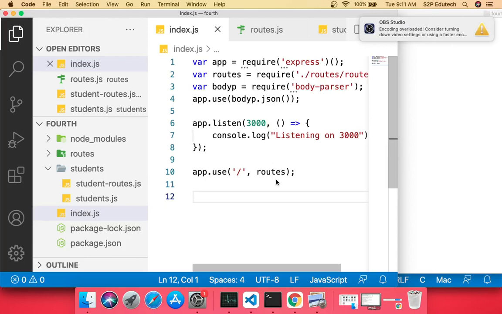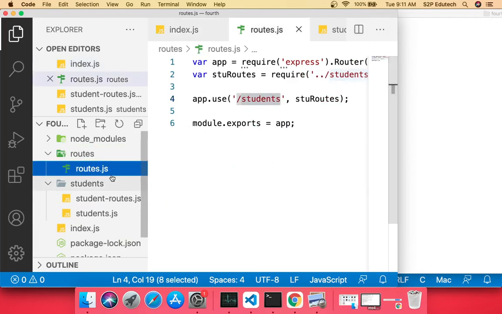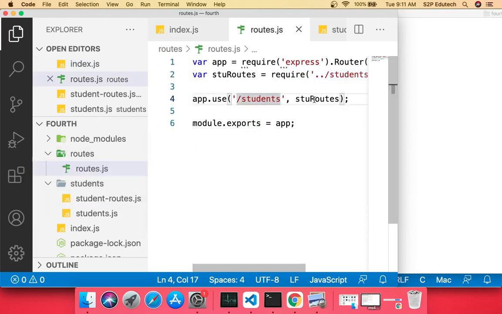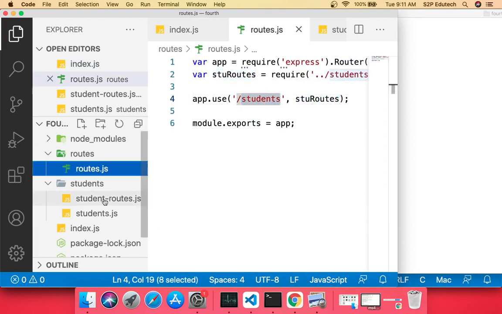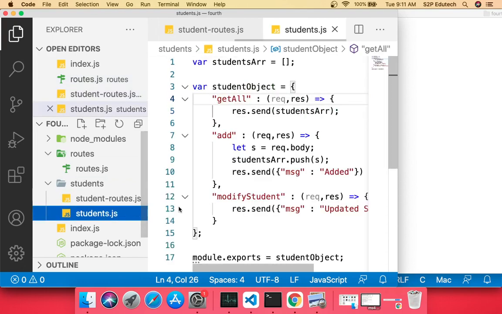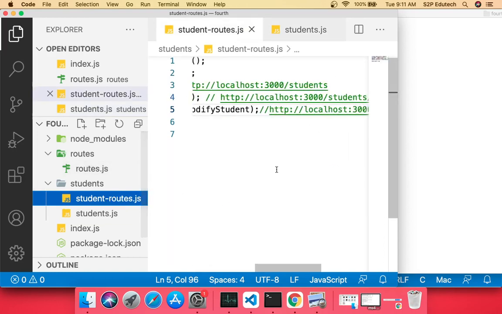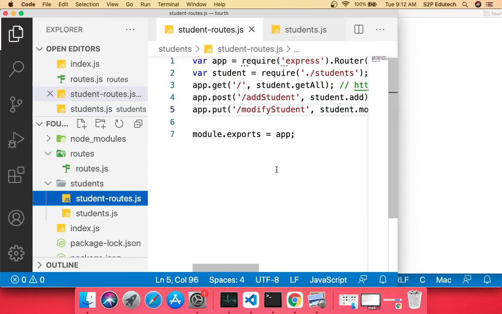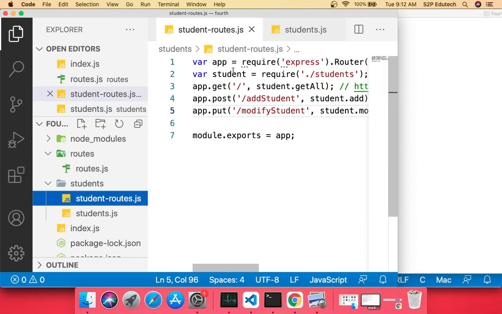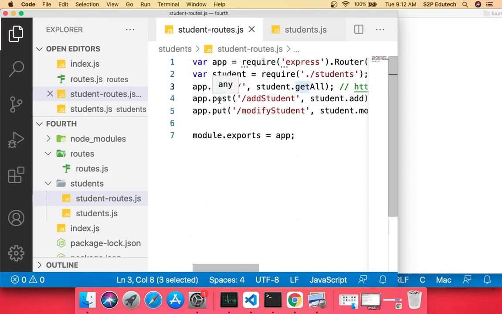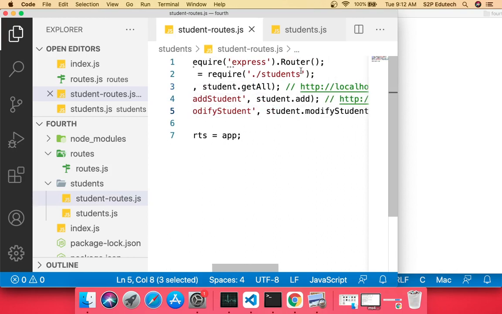Okay, so what we did yesterday is we had a routes folder. Inside that we had the routes file from which we are generating the routes specific to the APIs related to students, right? Then inside the students folder we have a student-routes file and a students.js file. So the actual implementation is done in students.js file, right? Rest is all just for routing, right? And in student-routes.js we write this get, post and put request via the instance of a router.